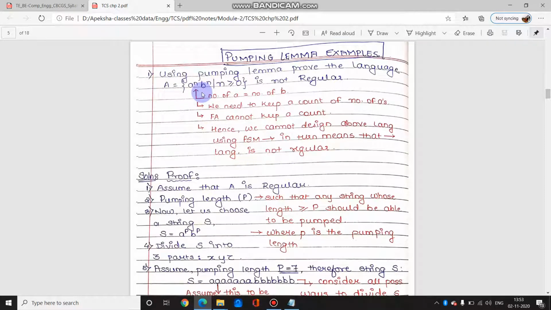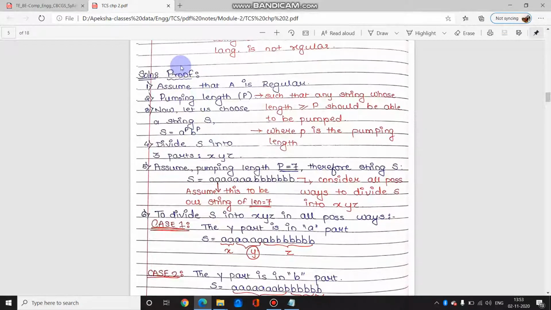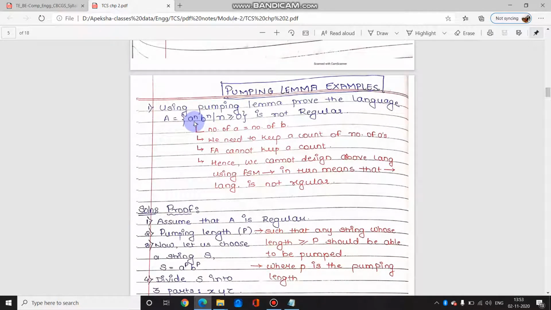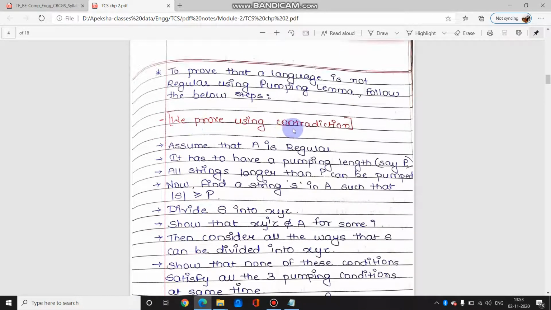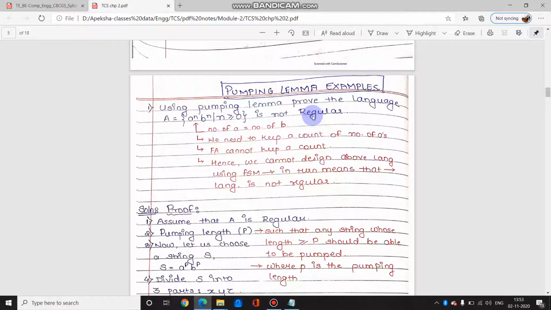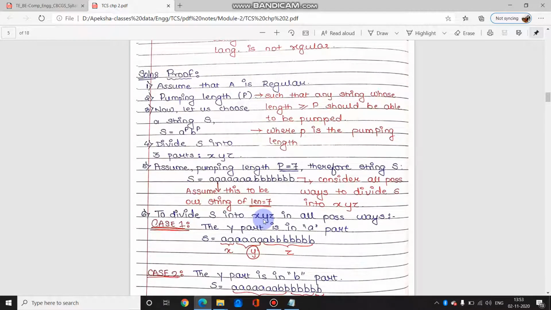तो ये हमने already practically we know that, conceptually we have seen that. Now, how to prove it theoretically, that is what we are going to learn. So the proof says that जैसे हमने पिछले वीडियो में देखा था, assume that the language is regular. So we assume that A is regular. क्वेश्चन में क्या दिया है कि ये लैंग्वेज है, उसको प्रूव करना है कि वो रेगुलर नहीं है. So I said over here that we will prove using contradiction. Contradiction is, if you want to prove that the language is not regular, you assume already that the language is regular. This is what is contradiction over here.